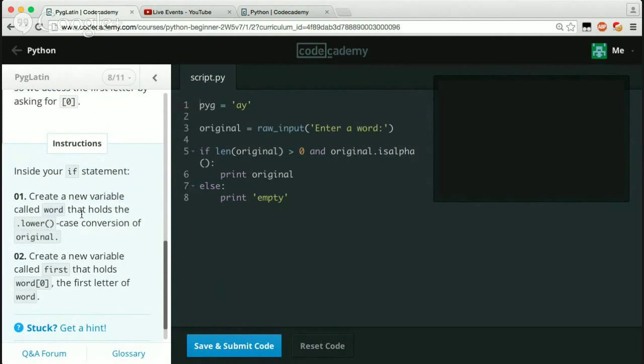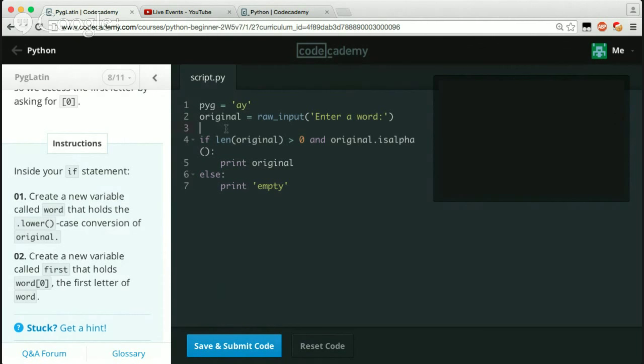So pyg equals 'ay', original equals raw_input, then the word, if len(original) > 0 and original.isalpha. Create a new variable called word that holds the lowercase conversion of original. So, I guess we'll just do this in line 2. Well, we'd have to do this after we get the raw input. So a word that holds the lowercase word. Okay, so we just say original. I'm an idiot. Word equals original.lower. There we go.